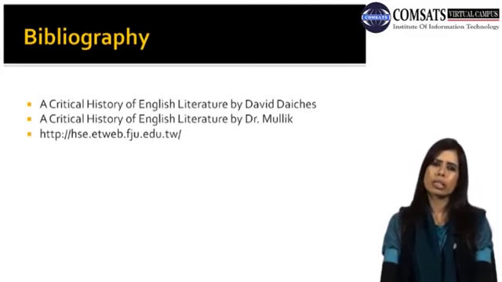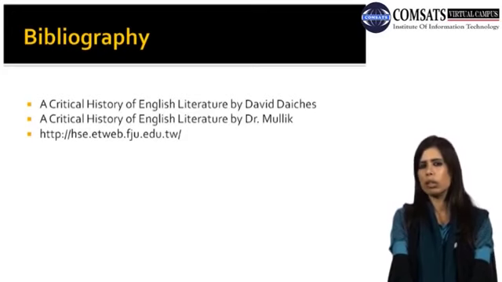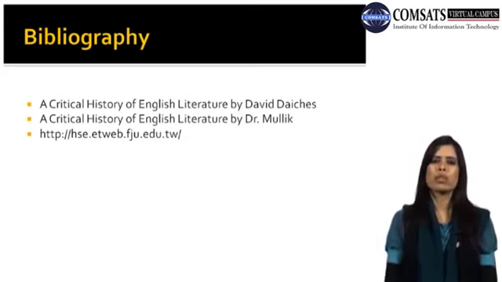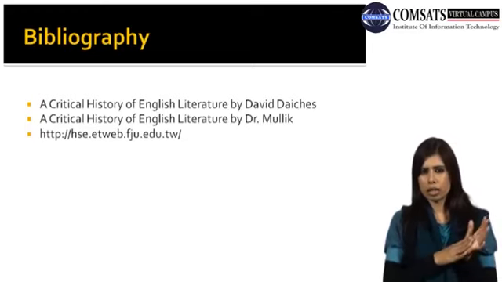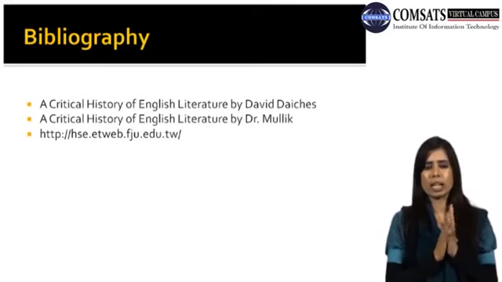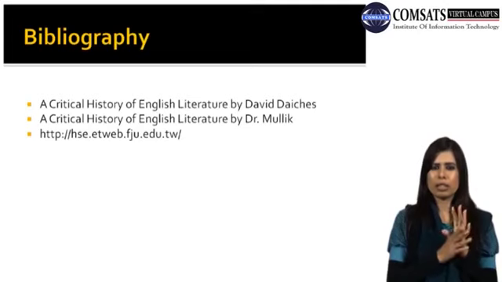My dear students, here you can see why we are doing history of English literature, in order to do the comparative study of all the eras or all the periods in the history of English literature. In this way you'll develop your critical thinking, and you'll be able to analyze different periods of history. And when you analyze any novel, any drama, any poem, everything would be very easy for you.